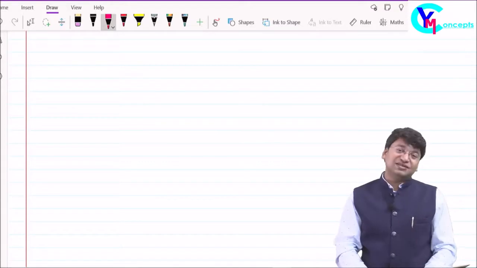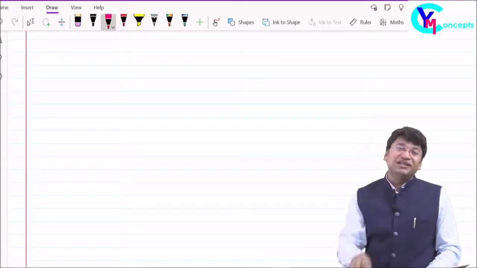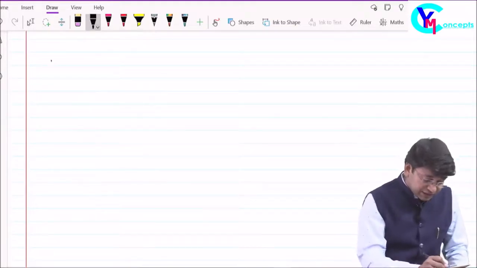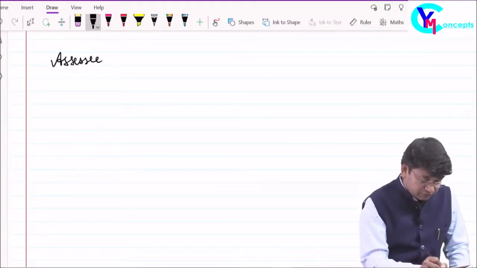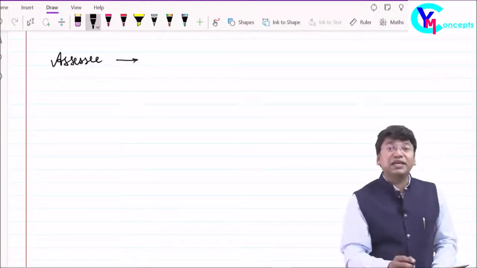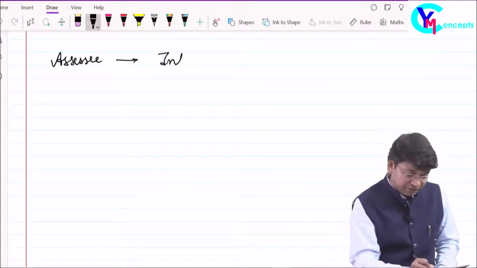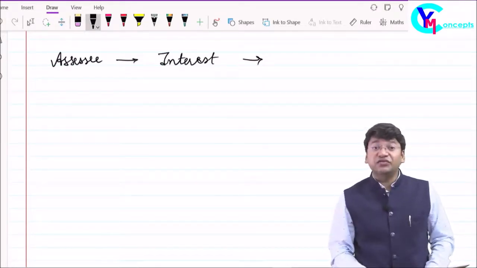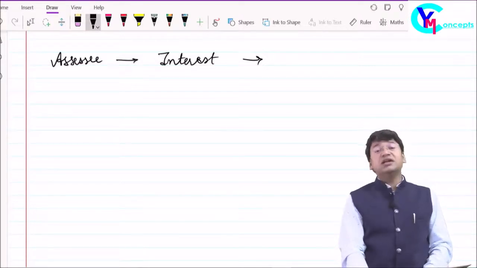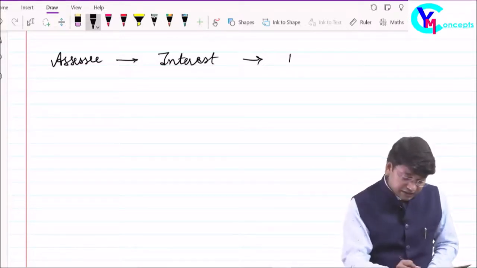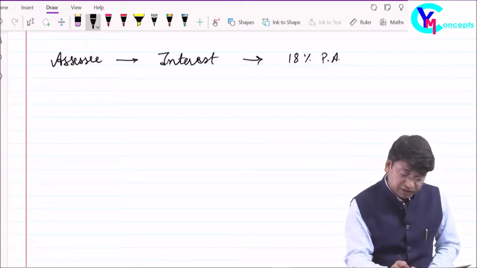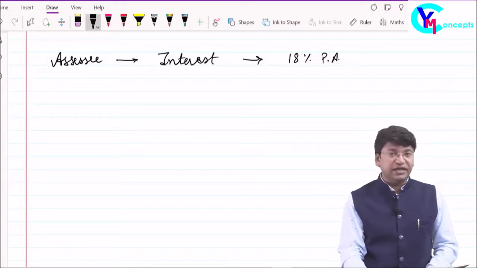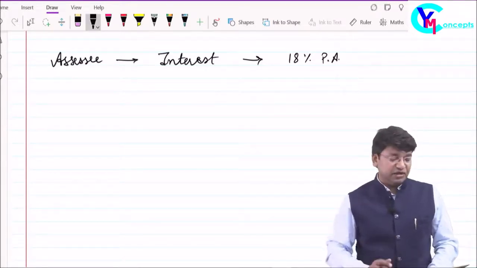Now, what is interest? Interest is the time value of money. And what is the rate of interest if the assessee delays in making payment of tax to the government? The rate of interest which is to be paid by the assessee generally in GST is 18% per annum simple interest, per number of days.